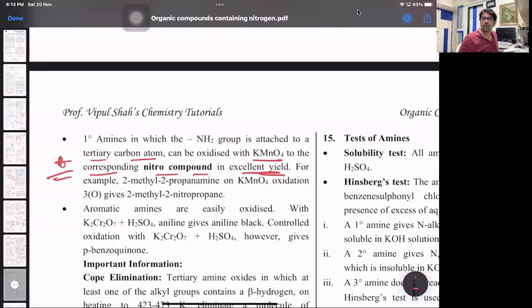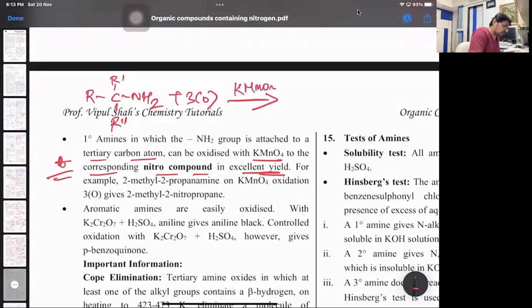All right. So 1 degree amine is attached. Matlab, if I have something like this, R, R dash, R double dash, NH2. So this is a primary amine, okay, not a tertiary amine because NH2. And this reacts with 3 nascent oxygen coming from KMnO4.